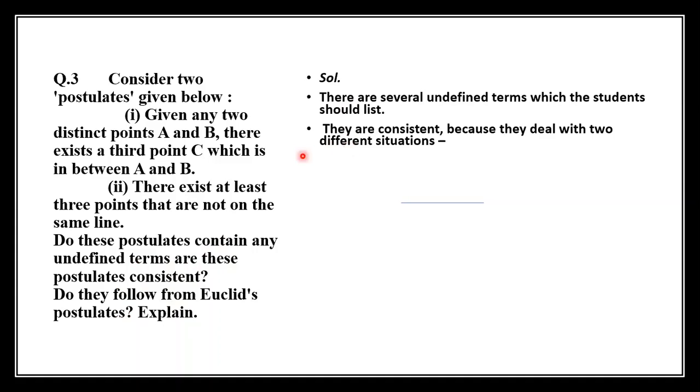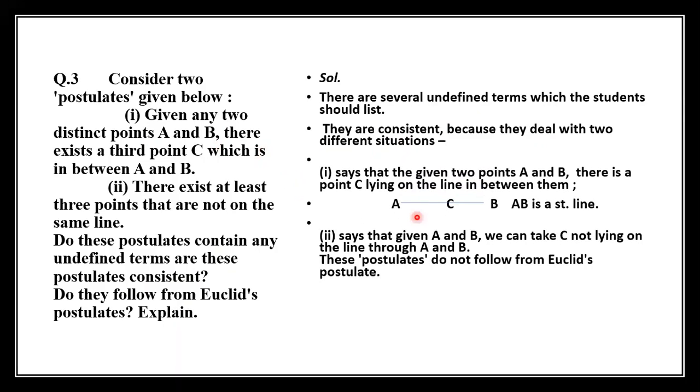For the first one, there are several undefined terms which students should list. They are consistent because they deal with two different situations. So for the first one, children, here AB is a straight line. Given any two distinct points A and B, there exists a third point C which is between them. What this says is that given 2 points A and B, there is a point C lying on the same line between them. Just understand this question.